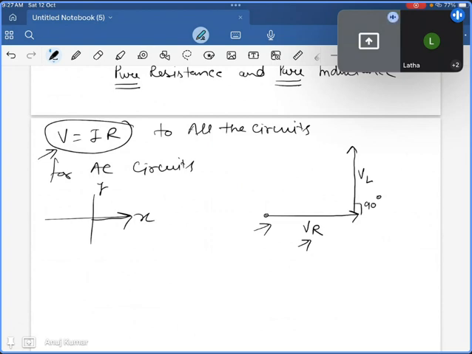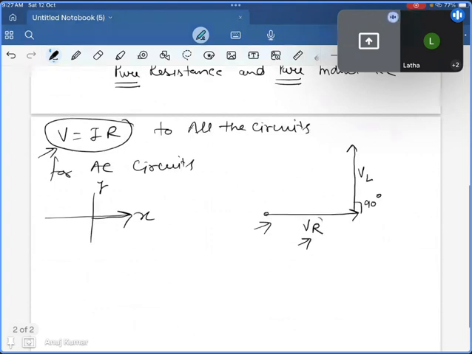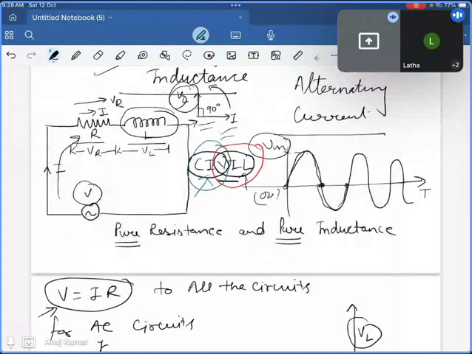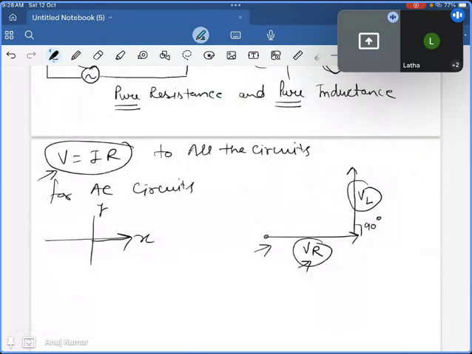This is the resistance portion, this is the inductance portion, but overall both are connected in a series circuit. So we have to find out some resultant.